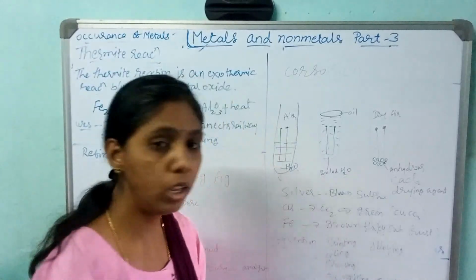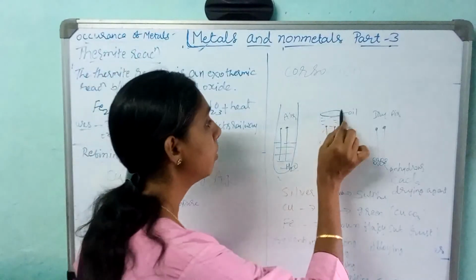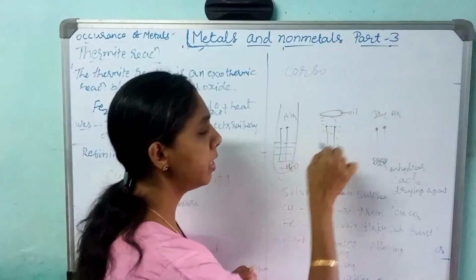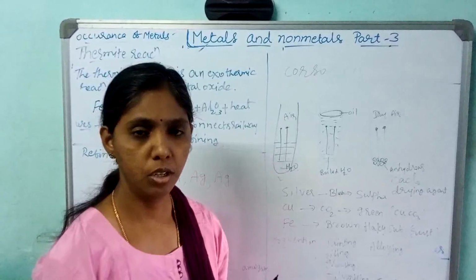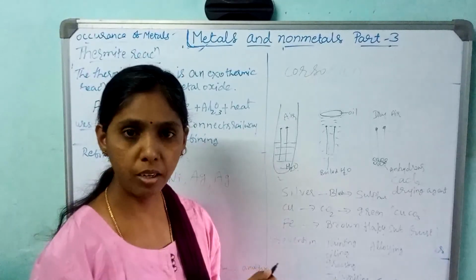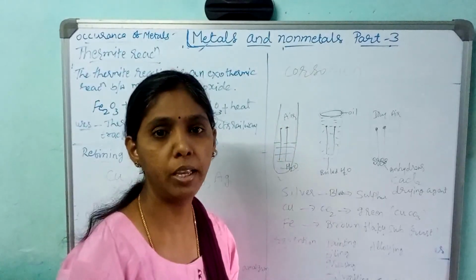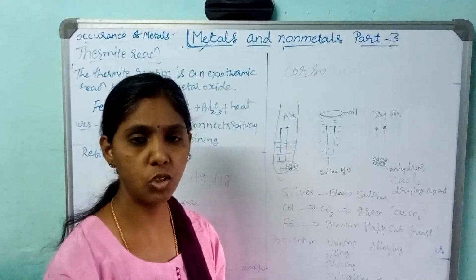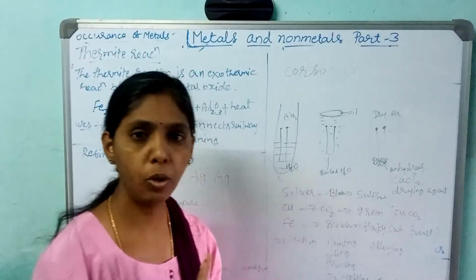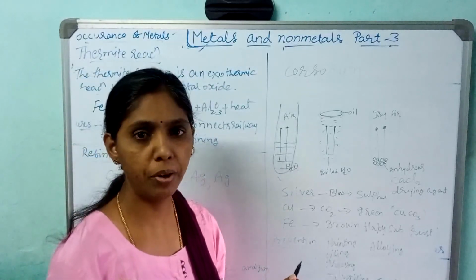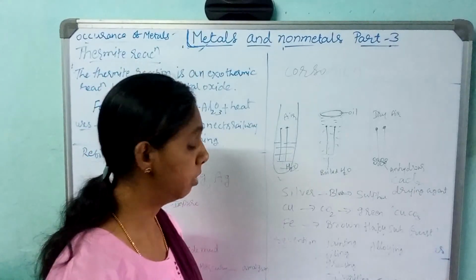Then the next one, oiling or greasing. If we put some oil, see here they have put the oil, no air is entering. If you apply the oil, air will not enter, so that it will not get rust. So by oiling, by greasing, by painting, and also by galvanizing. What do you mean by galvanizing? Galvanizing is a process in which a layer of zinc, Zn, is coated on the iron so that it prevents the iron from rusting. Galvanization is the process to prevent rusting.